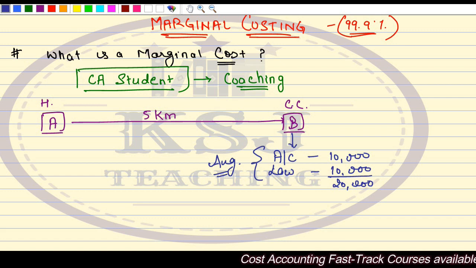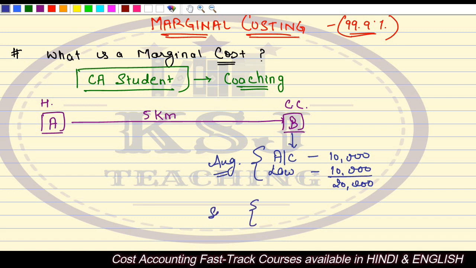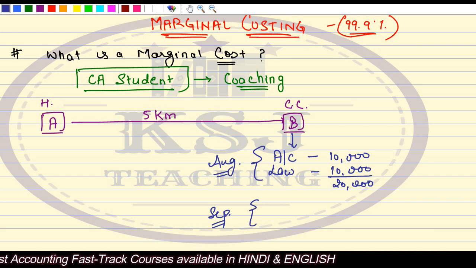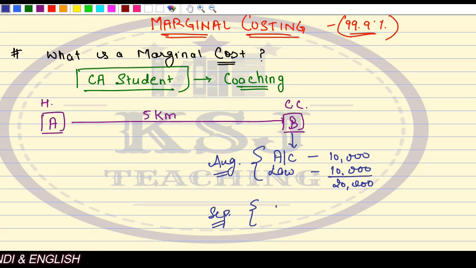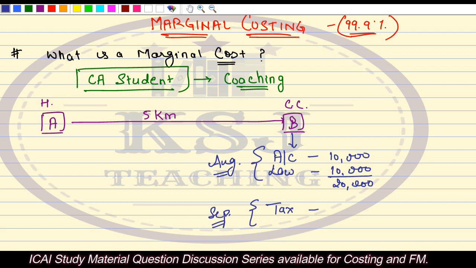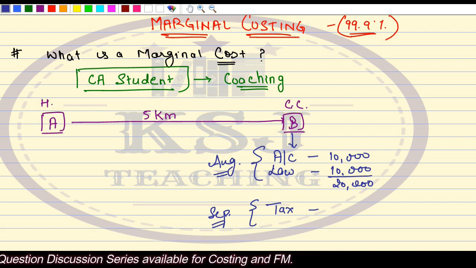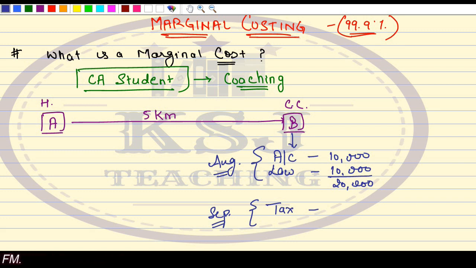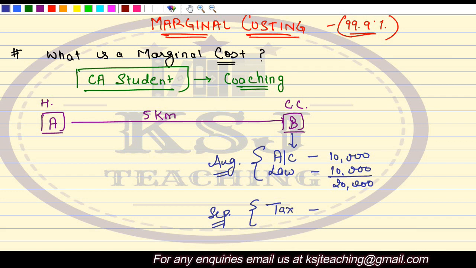Now what happened in the next month? Say in the month of September, you decided to take another coaching. You went to the coaching center and said, sir, I want to take the coaching for tax also. So they will always welcome you. They will say, come, we were waiting for you, right? They will ask you, take costing also. You will say, no. Costing, we are already doing it from KST teaching. No costing. We need only taxation, isn't it? So they will welcome you with open arms because they need money. That's it.